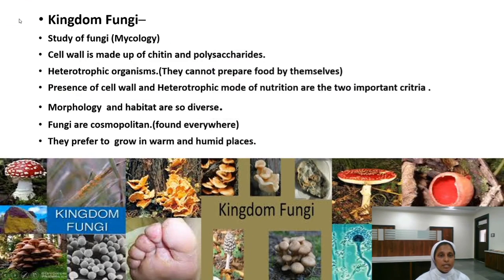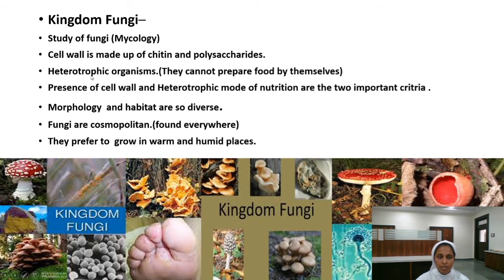So once again, let us revise the important points, dear ones. Study of fungi is termed as mycology. We are learning the important features of Kingdom Fungi. The first point that we have learned was cell wall is made up of chitin and polysaccharides. They have a heterotrophic mode of nutrition, means depending upon others.